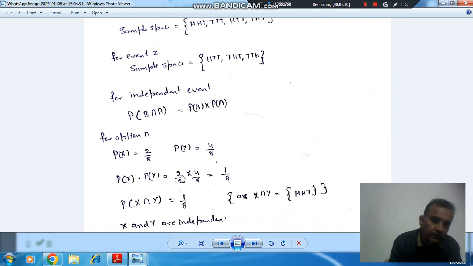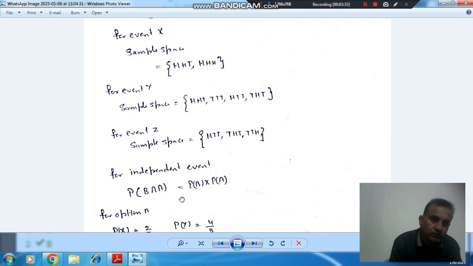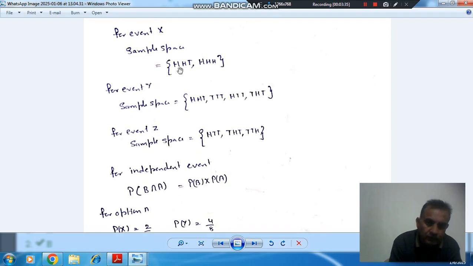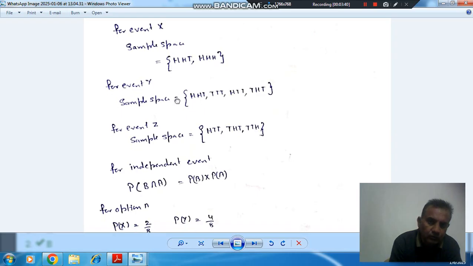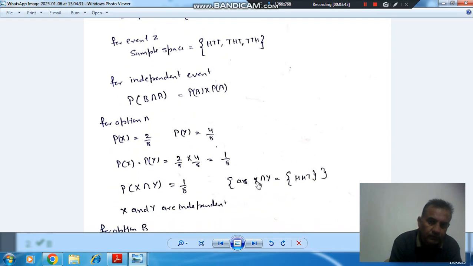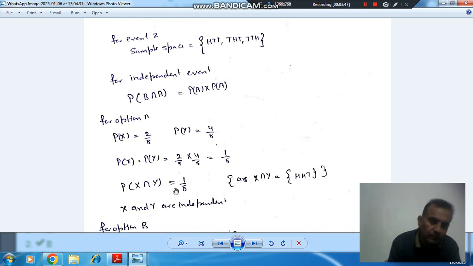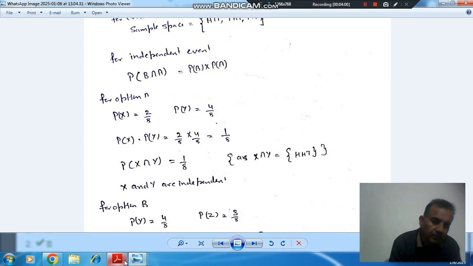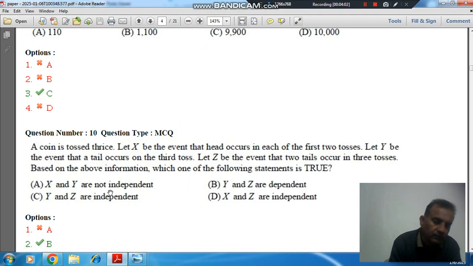And if we find the intersection of these two, we have HHT as common, so one event. So X intersection Y is HHT, and its probability is 1 by 8. As P(X) into P(Y) is 1 by 8 and P(X intersection Y) is also 1 by 8, this condition is satisfied, so it is independent. But here it is given that they are not independent, so option A is false.